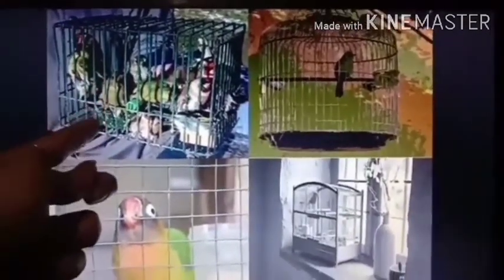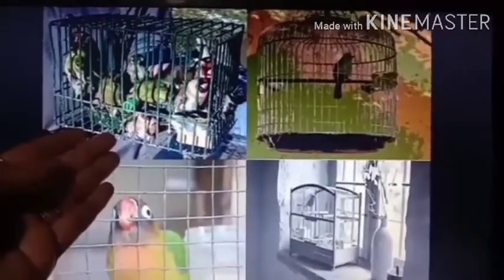See, there are so many birds filled together. See, there is no space in the cage. Can you imagine how they must be feeling? So many birds together, and the birds don't like to remain inside. See, this parrot is trying to come out. This bird, this is a small bird, it is looking out of the window. See this bird. So don't you think it is wrong to put them in cage, students? Yes, it is absolutely wrong. You should not put the birds and animals in the cage.